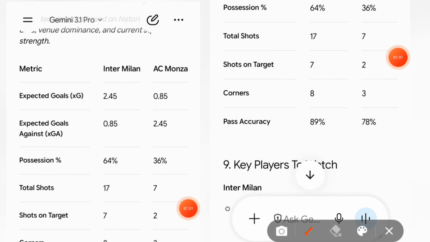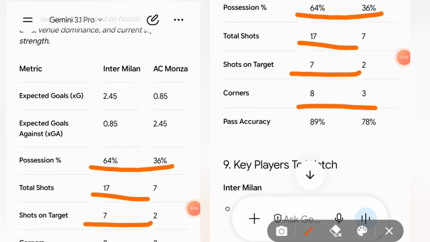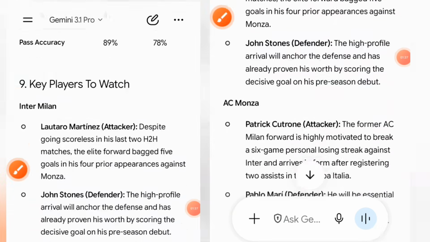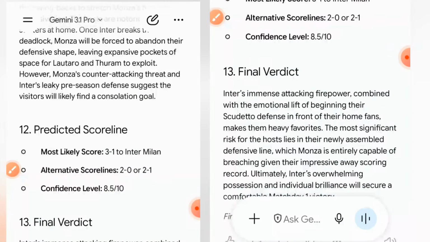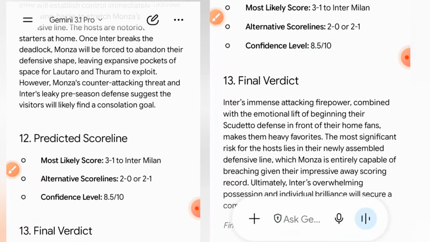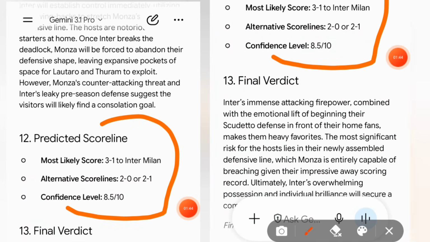So if you look at this, you can see the possession, total shots, shots on target, projected corners, and pass accuracy. But the most important section that I will use to finalize the possible outcome of this match is this particular section. It is very simple.